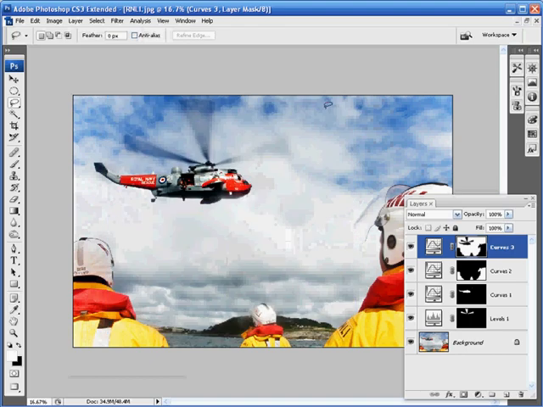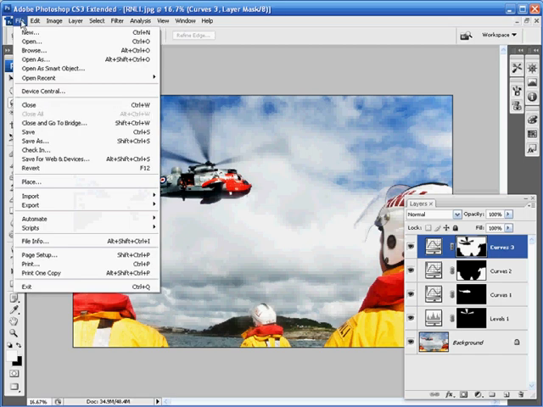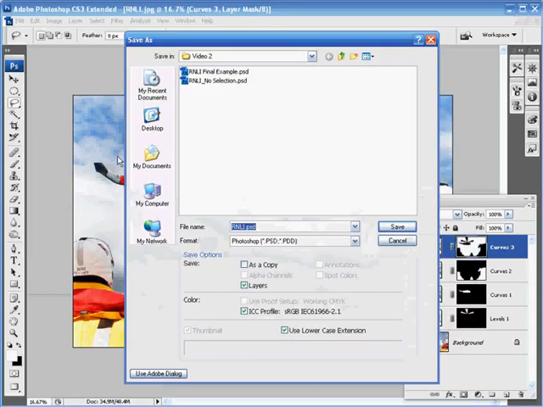That's our final image. It's time to go up to File, and then down to Save As, to save this image in the desired location as a PSD Photoshop file. This will mean that you can come back to it at any stage and make any further adjustments should you need to.